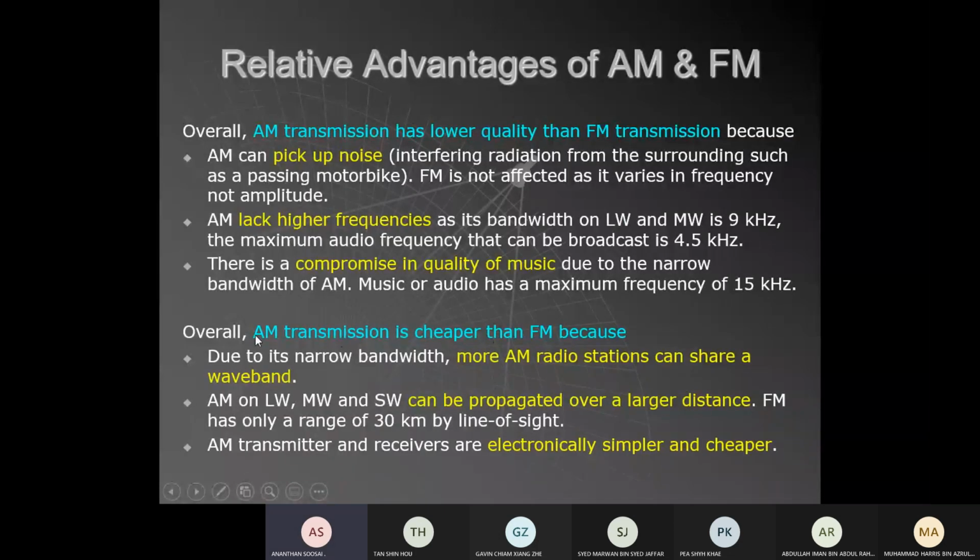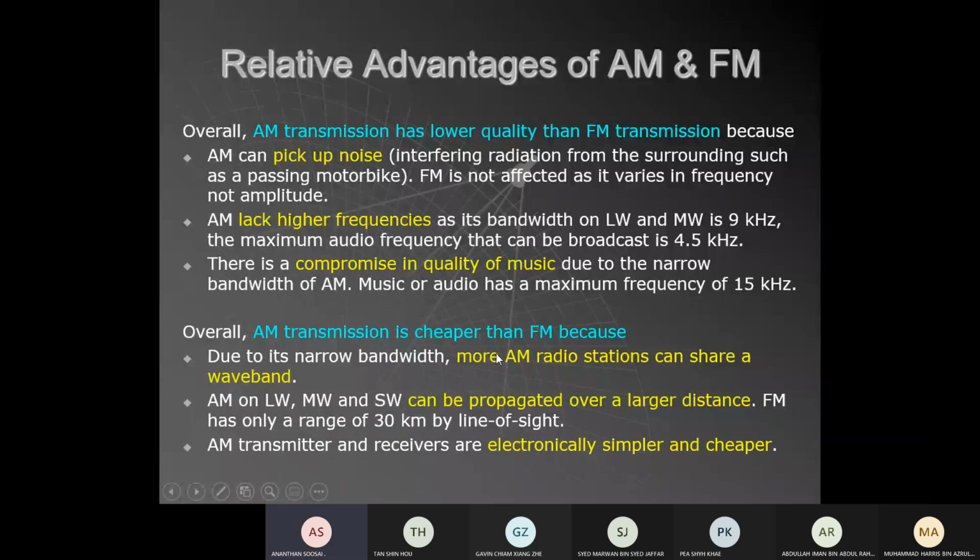The advantage of AM compared to FM is that AM is cheaper. More AM radio stations can share a waveband, because the bandwidth is small, so you can have lots of AM signals. It can be propagated over a larger distance because of the huge wavelength, so it really can spread. AM transmitters are electronically simpler and cheaper, so overall, low maintenance. But the problem is quality.